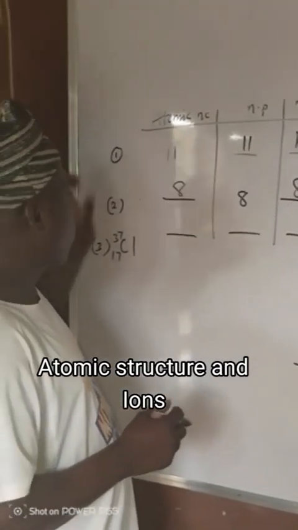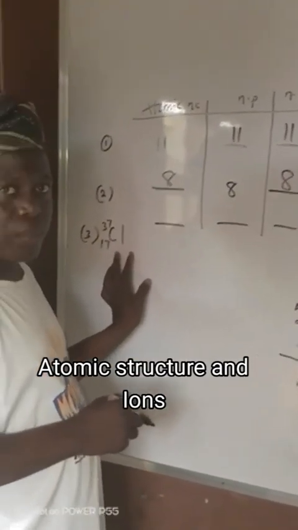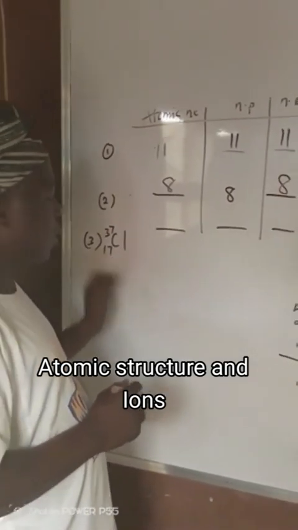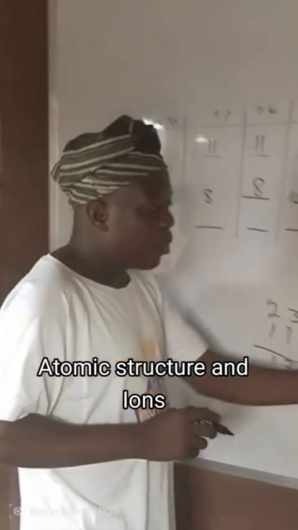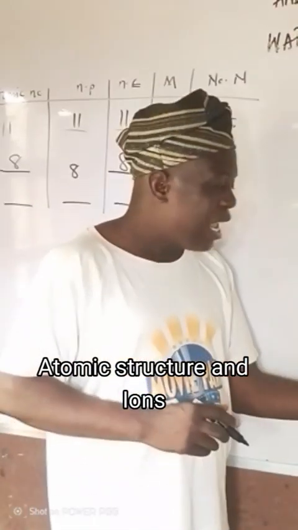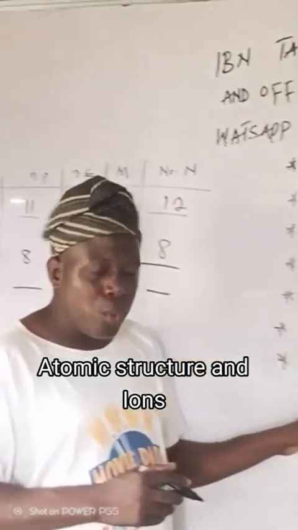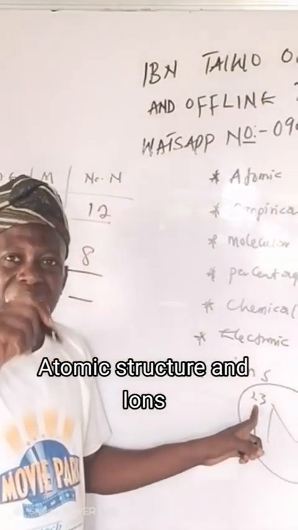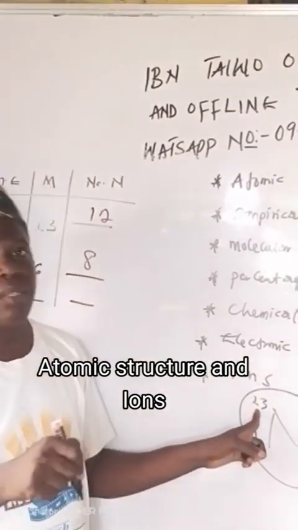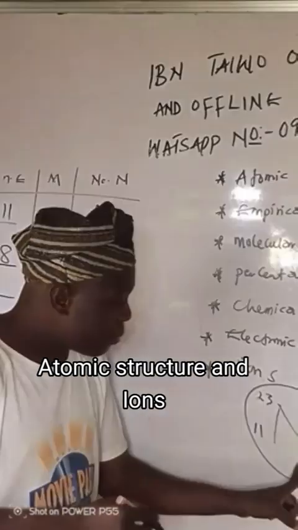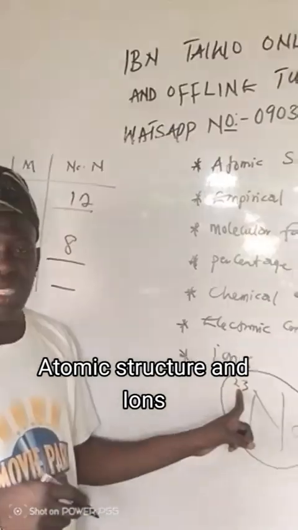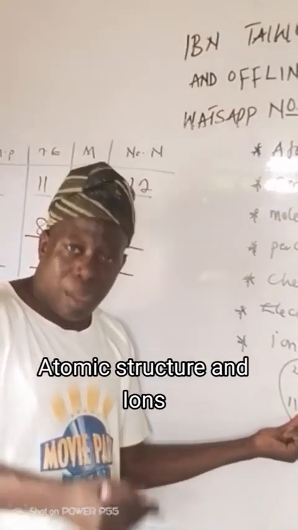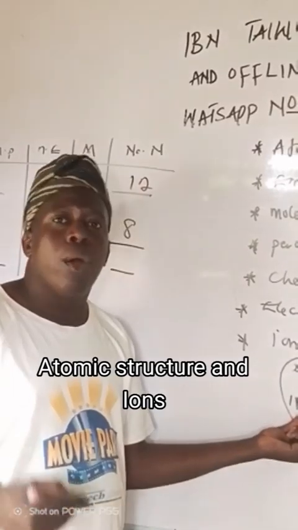The last question here, we are not given like this one. We are given an element which is chlorine, which has the upper subscript of 37 and lower subscript of 17. I've explained that if you are given any element with an upper subscript of any value and lower subscript of any value, that upper subscript represents the atomic mass of the element. It means that for this sodium, its atomic mass is 23, while the lower subscript represents the atomic number or number of proton or number of electron.